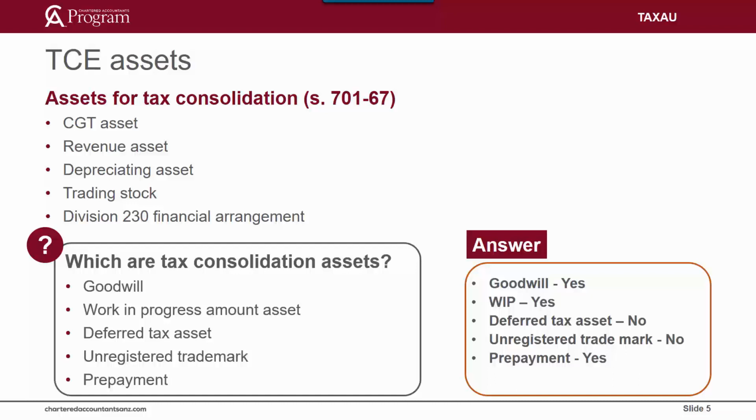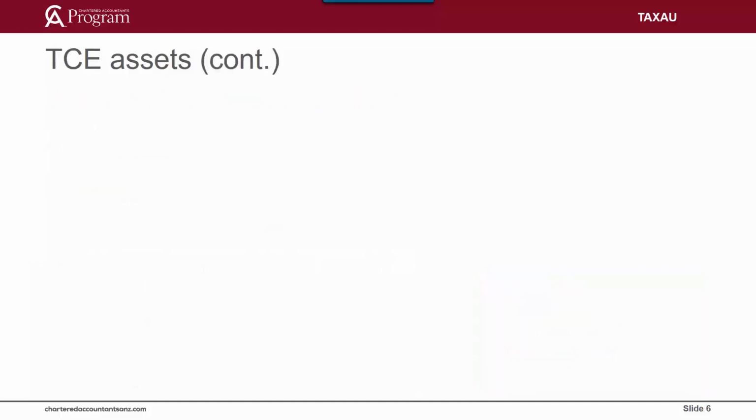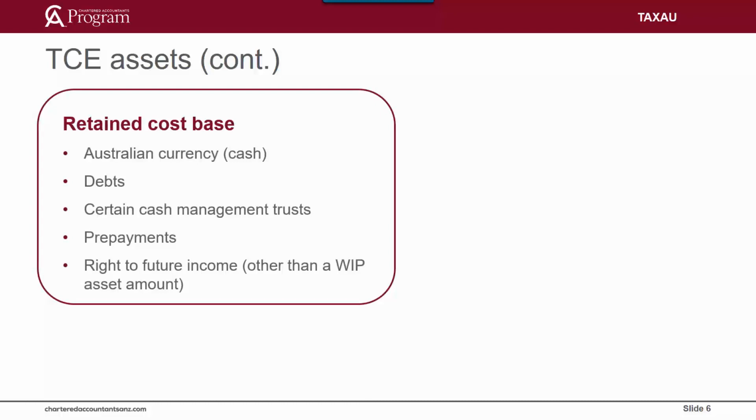for taxation purposes. So now let's look at a retained and reset cost base asset. The tax cost of a retained cost base asset is generally set at the amount that is equal to the joining entity's cost of the asset. A retained cost base asset under Section 705-25 includes Australian currency, debts, units in certain managed unit investment trusts, prepayments, and a right to future income other than work in progress amounts.